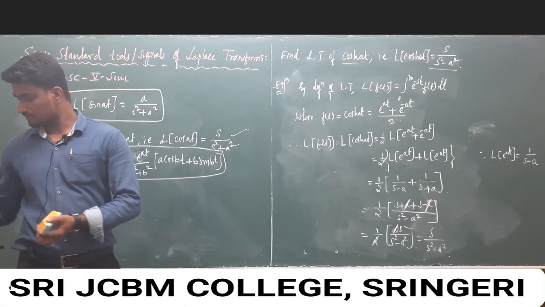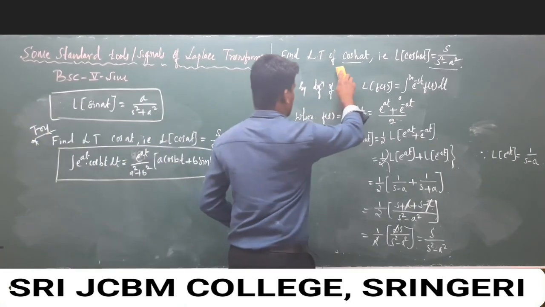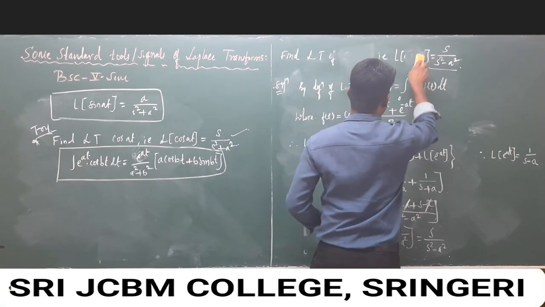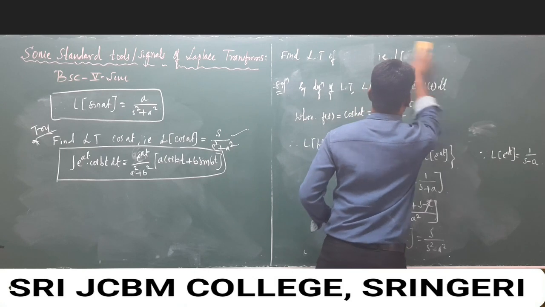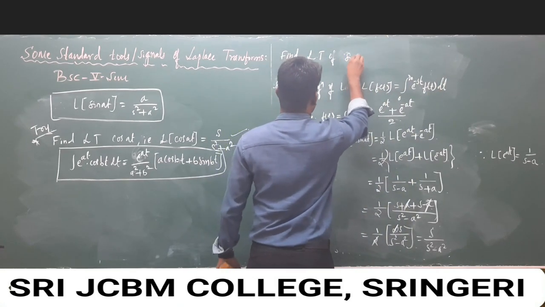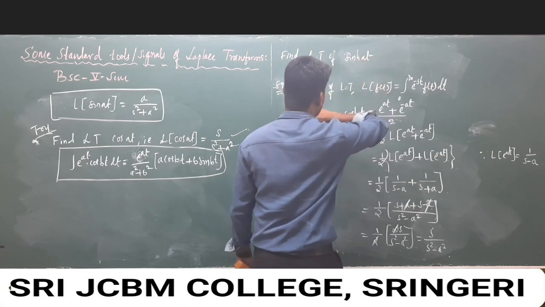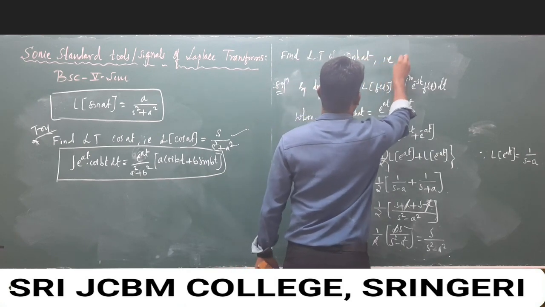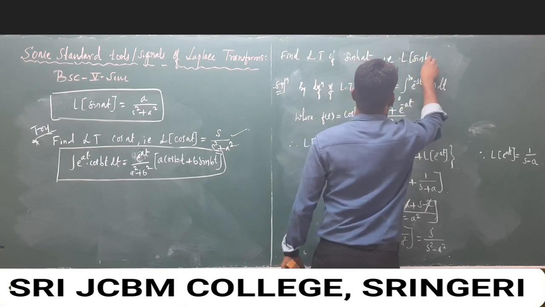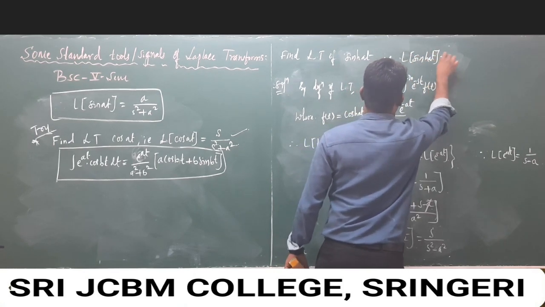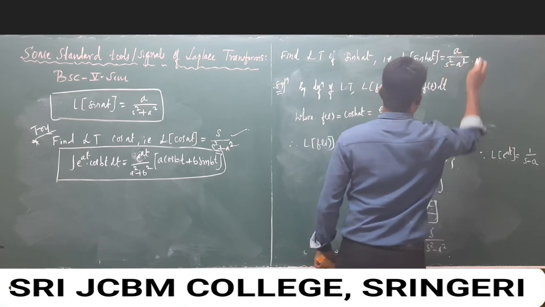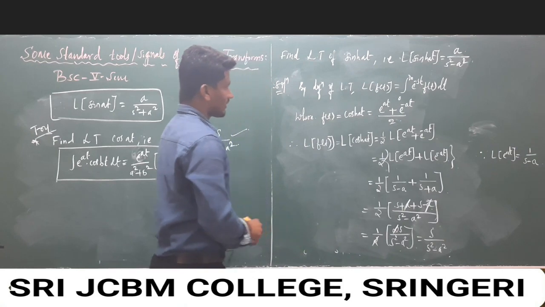When sine hyperbolic at, the Laplace transform of sine hyperbolic at can be written as a over s square minus a square, and definitely you get this solution.